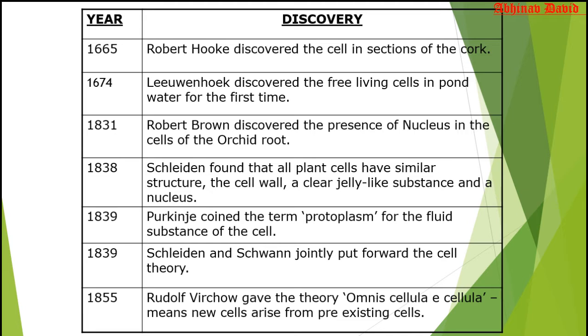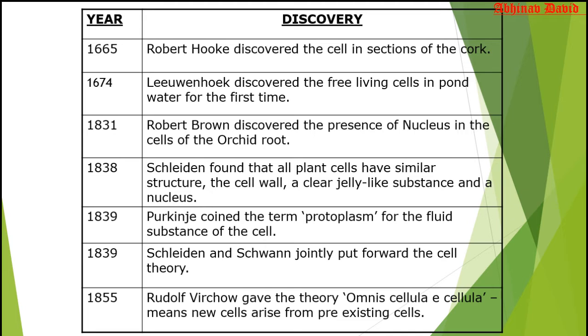So in 1831 Robert Brown discovered the nucleus, and then in 1838 Schleiden, who was a botanist and studied plants, found that all plant cells have a similar structure: they have a cell wall, a jelly-like substance that we call cytoplasm, and all the cells have a nucleus. He studied many cells and found the similarities between all these plant cells.